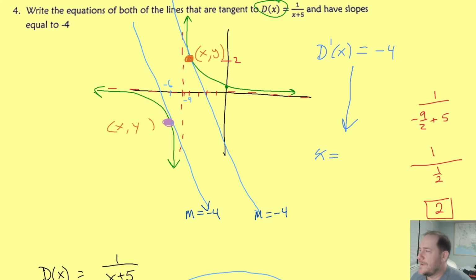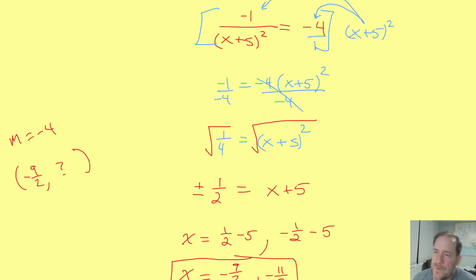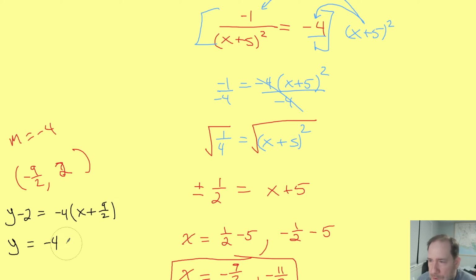So when we plugged in the negative 9/2, we got an output of positive 2. So we could write our equation: y minus 2 equals negative 4 times x plus 9/2, which means y is equal to negative 4x plus 36 chopped in half is 18.